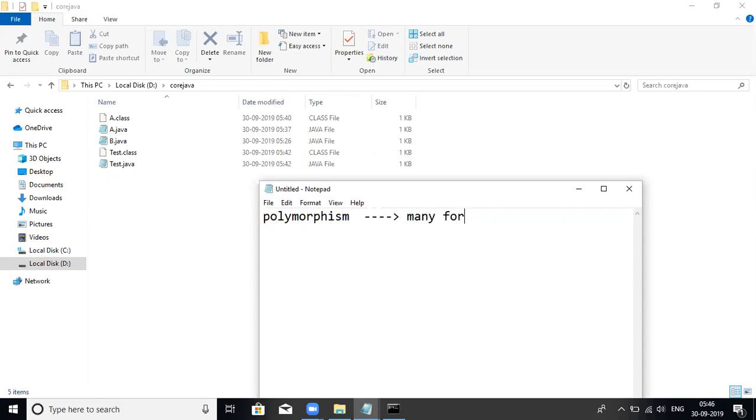In technical terms, one object acts differently. Like anything, if it acts only one way all the time, that is one thing, but if it acts differently, in many ways or many forms, we can say that concept is polymorphism.